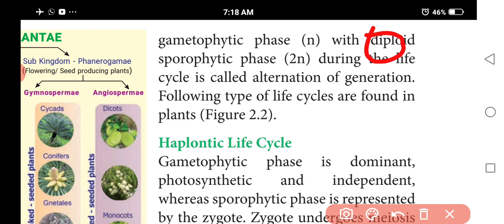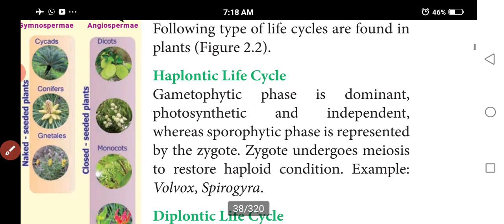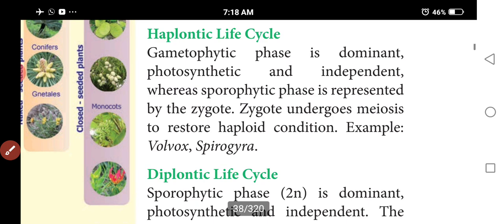Next, the life cycle patterns followed by plants. First we learn about the haplontic life cycle, the gametophytic phase. During this gametophytic phase, sex cells, that means gametes, are produced.